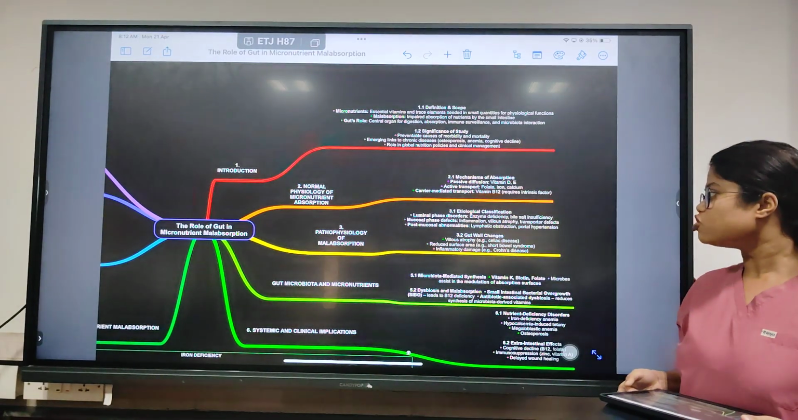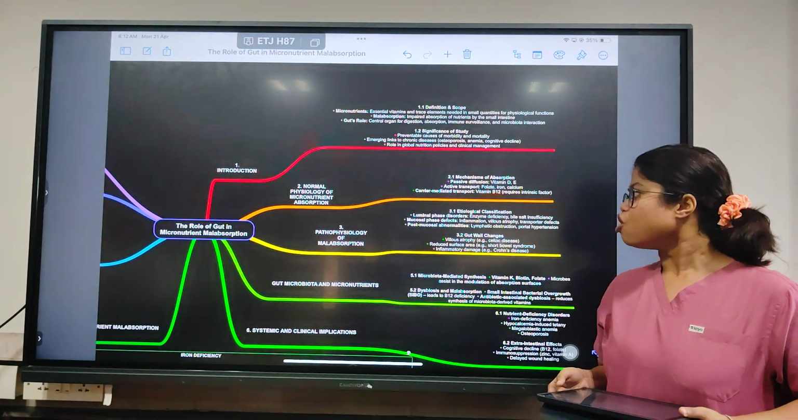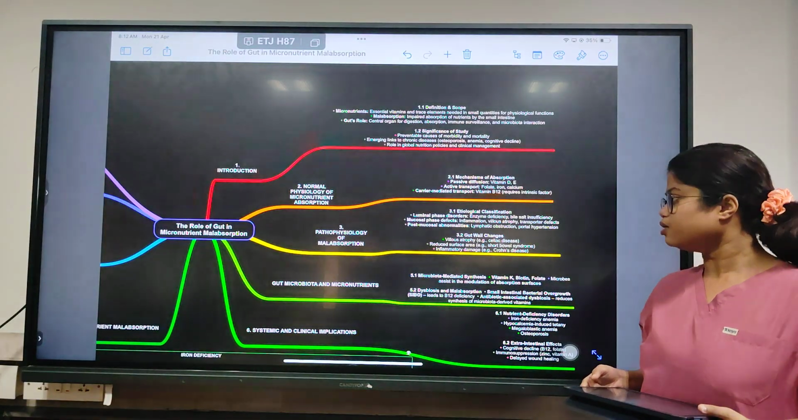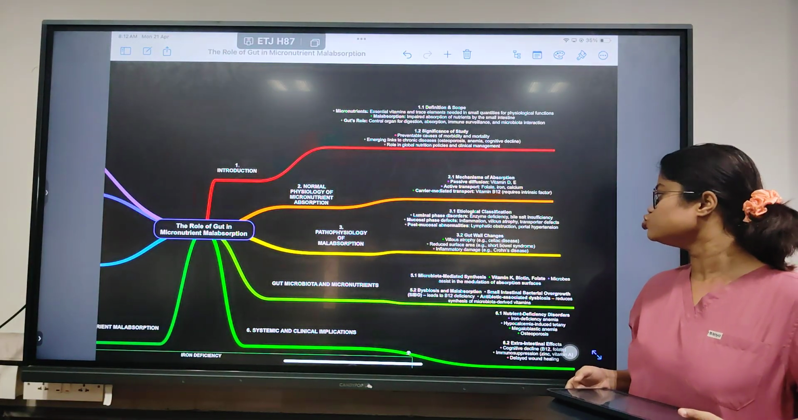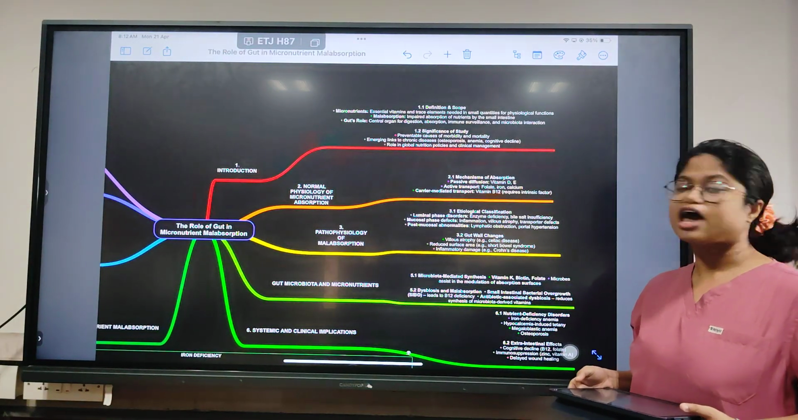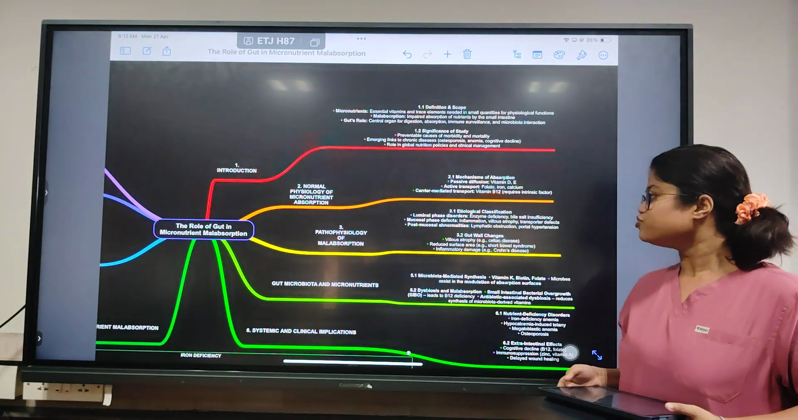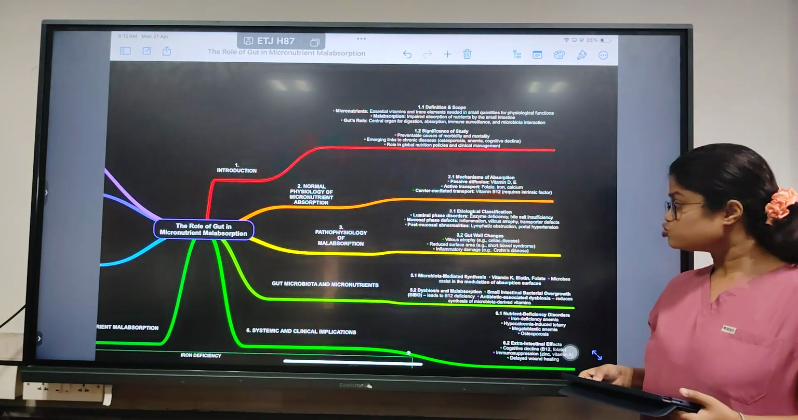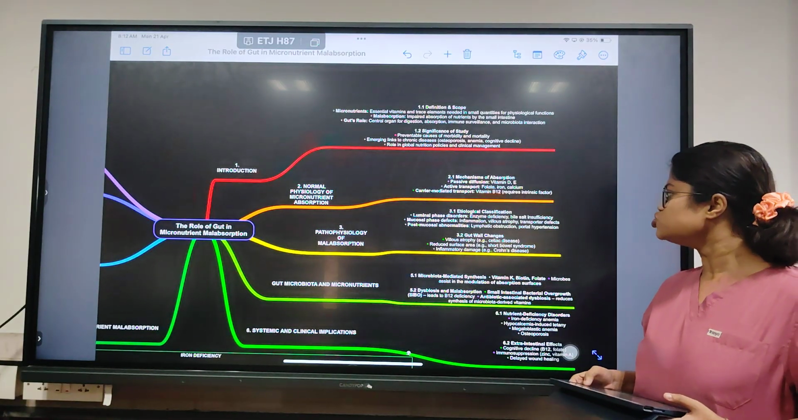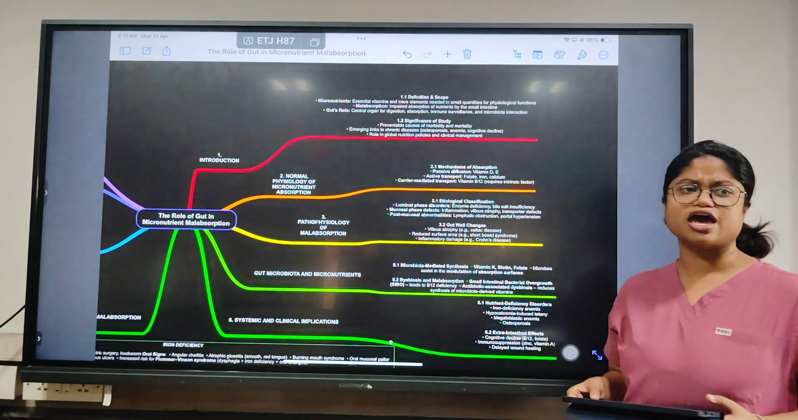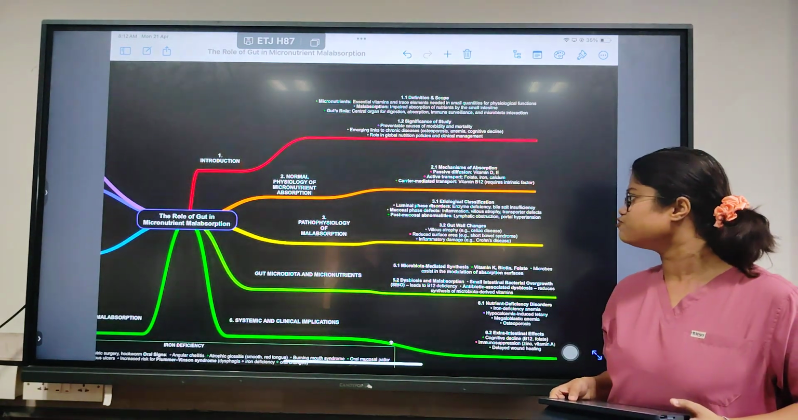So coming to the etiology and classification of the diseases which are there for the absorption of the various minerals, it happens in three phases. The first one is the luminal phase, in which there will be luminal phase disorders with enzyme deficiency and specifically bile salt insufficiency.